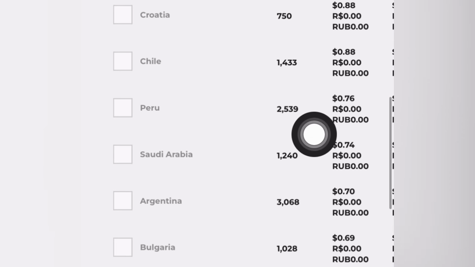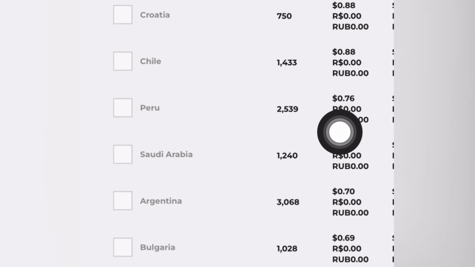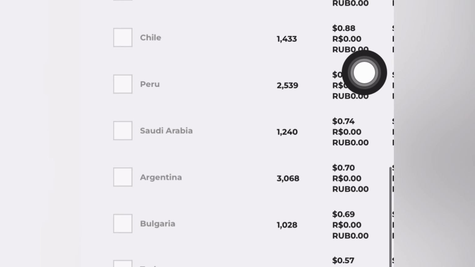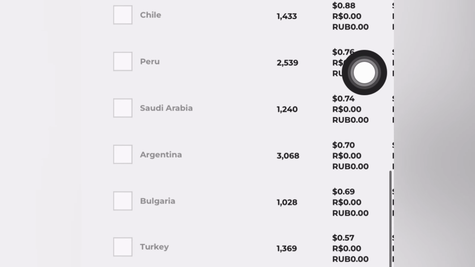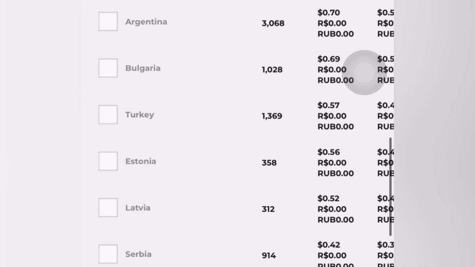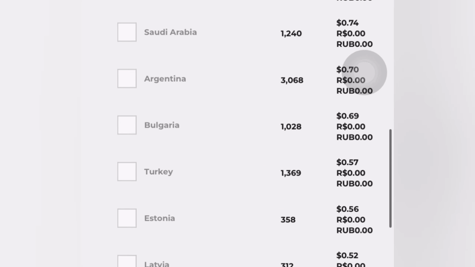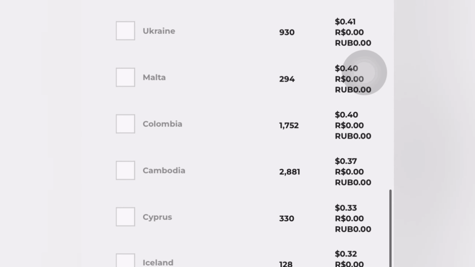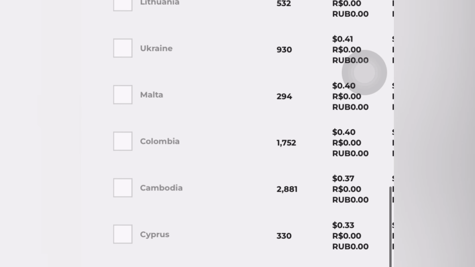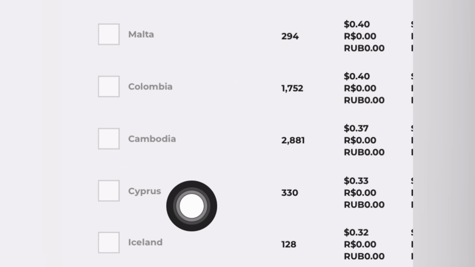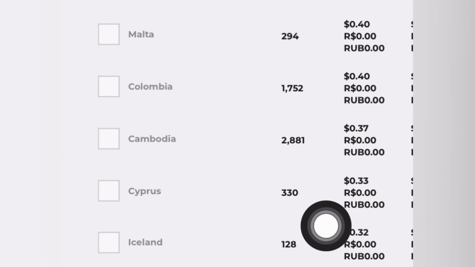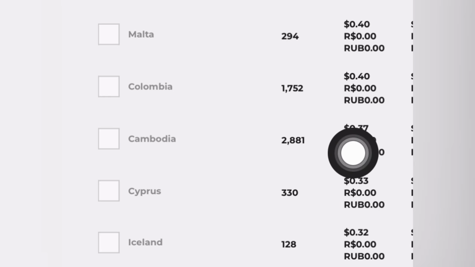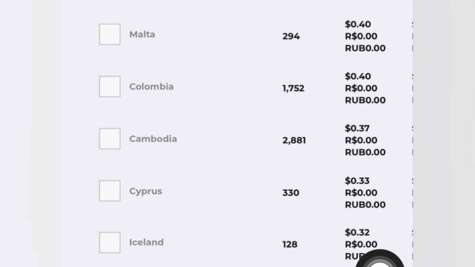And this is Saudi Arabia, 1,200 plus streams. I was paid 0.74 cents. Basically, this is not up to $1. So some of these countries you are seeing right here do not pay you much in streams. You can see right here this is Iceland. People will argue that Iceland is one of the countries that pay more per stream, but you can see I only got 0.32 cents from Iceland basically.